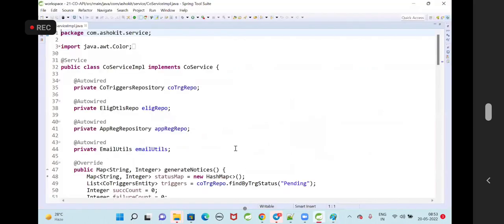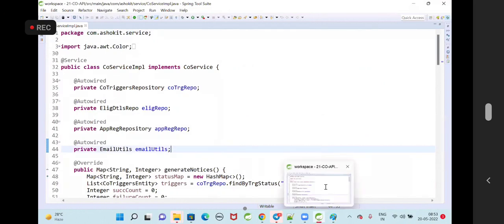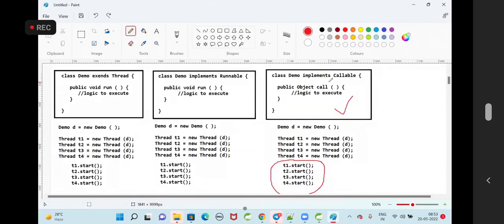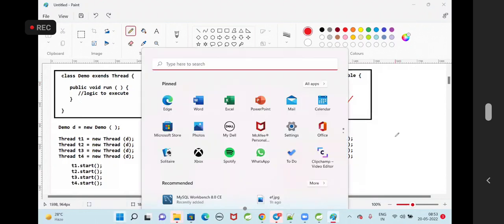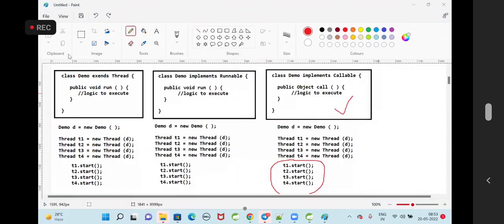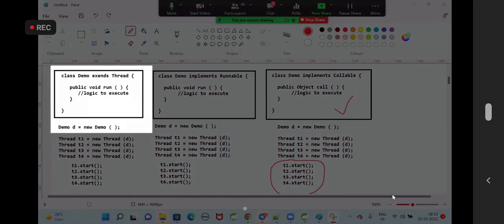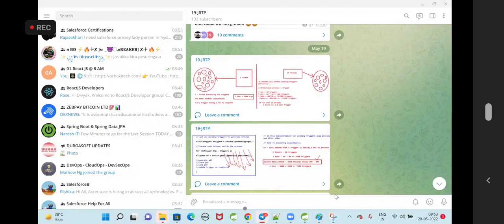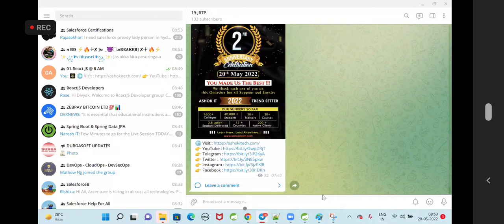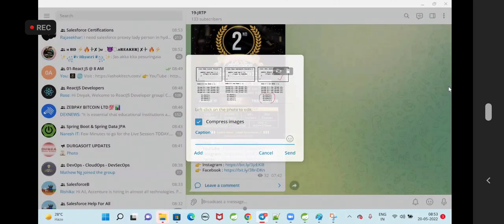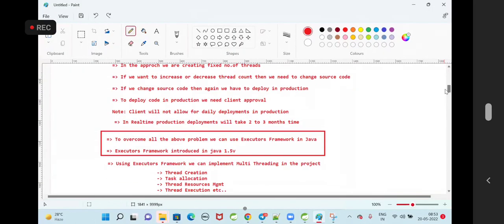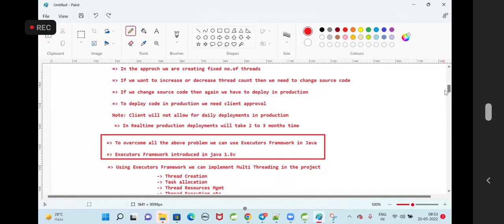Guys, currently in the triggers table, how many records do we have? Guys, come on, please speak out. We have tested for only one record, so there is only one record available in the triggers table. Can we see the power of multi-threading with one trigger? No. Then what do we need to do? We have to populate the pending rows, so many, so that we can understand.